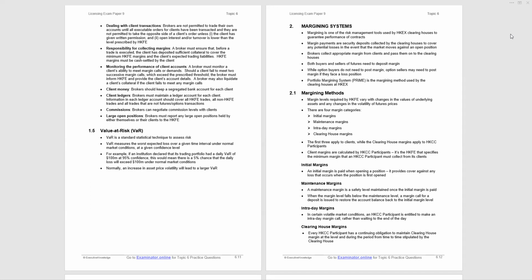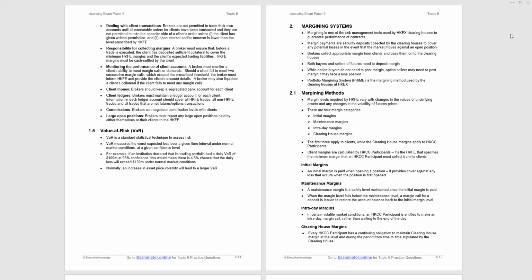Now, brokers collect appropriate margin from clients and they pass them on to the clearinghouses. Both buyers and sellers of futures need to deposit margin. So irrespective of whether you're buying or selling, the moment you move into a futures position, potentially very quickly, you could have incurred a loss because of the movement in the prices. And so you have to cover that potential loss with the margin.